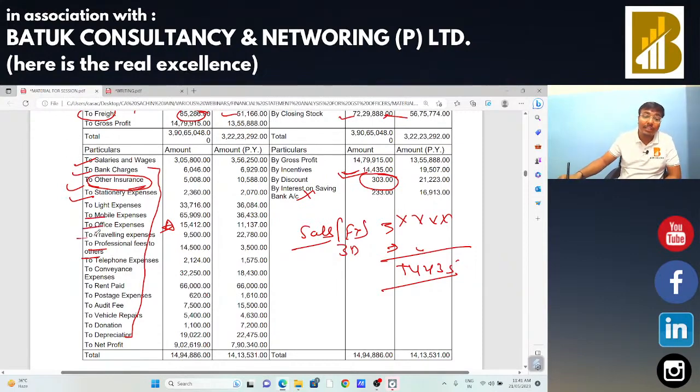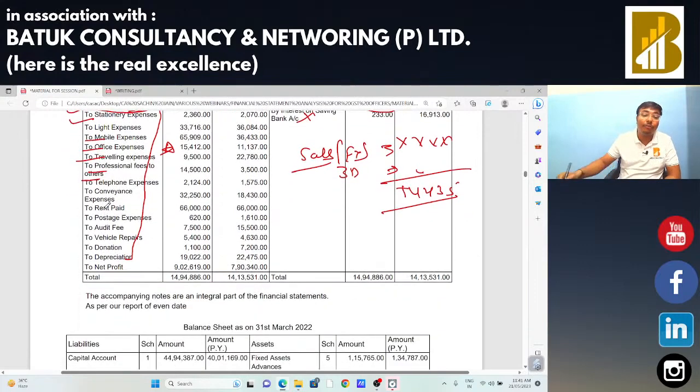Mobile expenditure, office expenditure, traveling expenditure, telephone, conveyance, rent paid, postage, audit fees, you also need to demand the ledger of audit fees. कई बार audit fees में भी legal expenditure को club कर देते हैं, so we need to check the same. Vehicle repair, sir, input tax credit on account of repairing of vehicles is not allowed, so you need to check that on that particular part input tax credit is claimed or not. Okay, you need to demand the ledger and check whether the input is claimed or not.